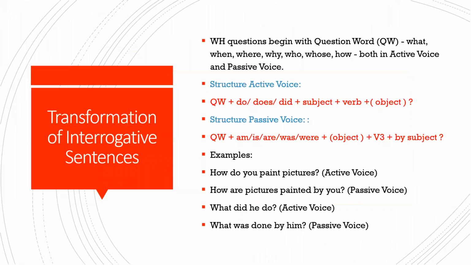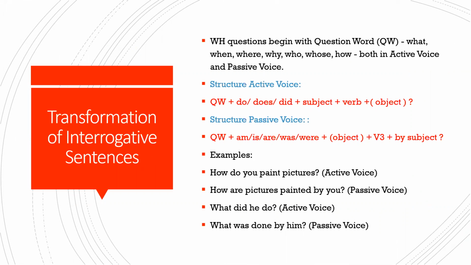Now let's move on. So here, WH questions begin with a question word. QW is the question word. Just now we have revised what, when, where. You remember what is to ask about things, person, people, etc. When is to ask about time, year, date, whatever.